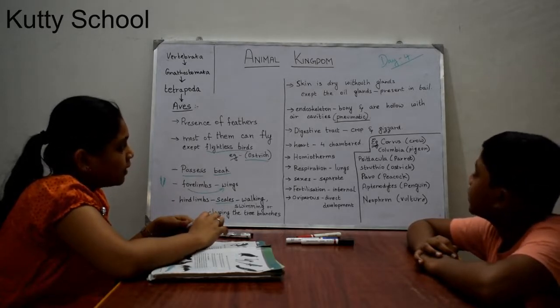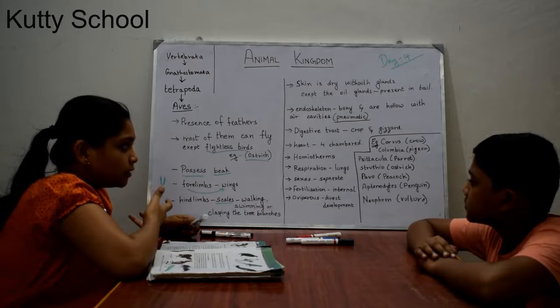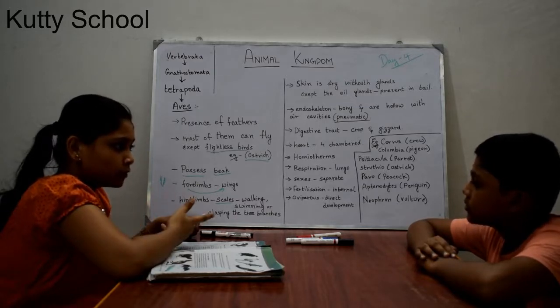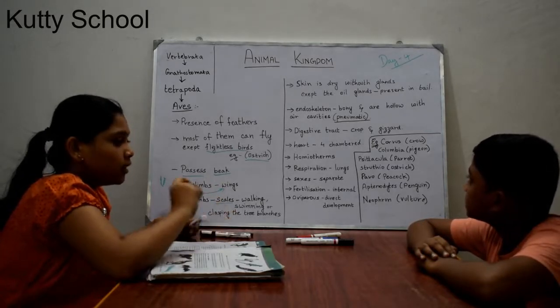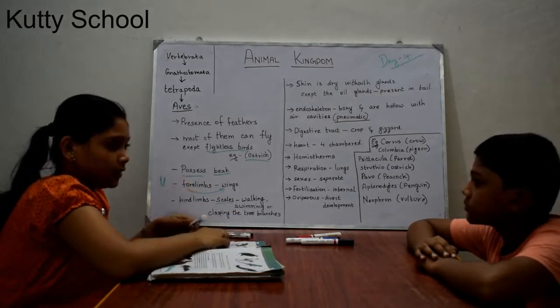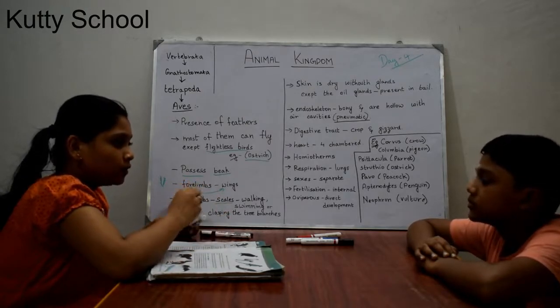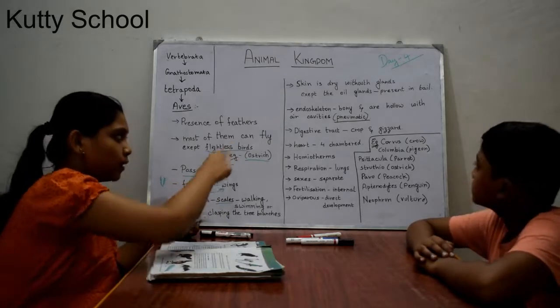Okay. And the endoskeleton, the bones of the birds. Endoskeleton is nothing but the skeleton inside. For us it is bones, for birds also it is bones. So the endoskeleton is made up of bones and they are hollow with air cavities. These bones are known as pneumatic bones.